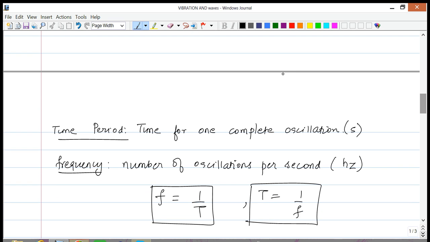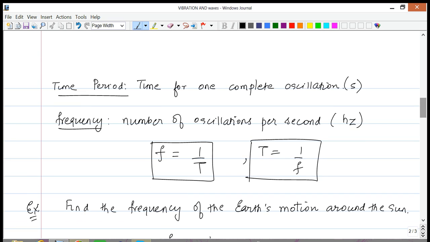So that's how we define the time period. And frequency, once again, is the number of oscillations per second. Let's look at a simple example here. The question is, find the frequency of the Earth's motion around the sun. Think about the question and see if you can answer this. This would be a good time to pause and think about what I was talking about earlier: the time period is the time for one complete oscillation, and if you can find the time for one complete cycle of the motion, then we can figure out the frequency.